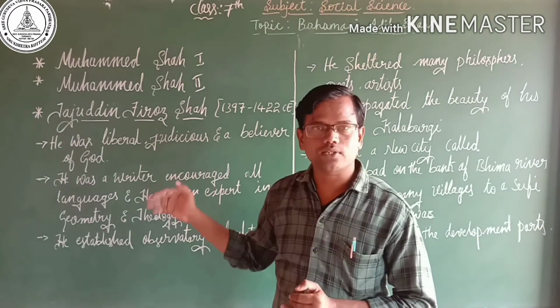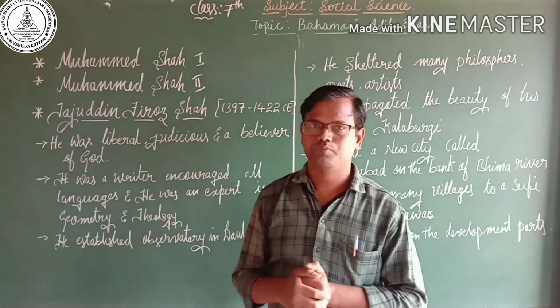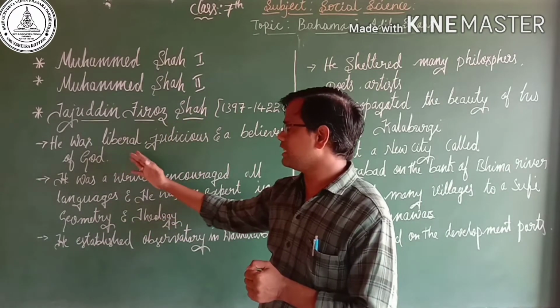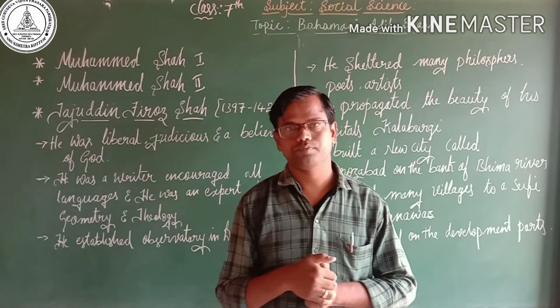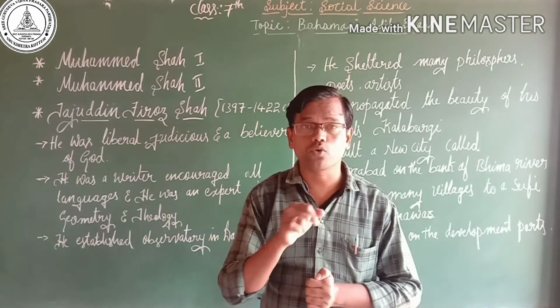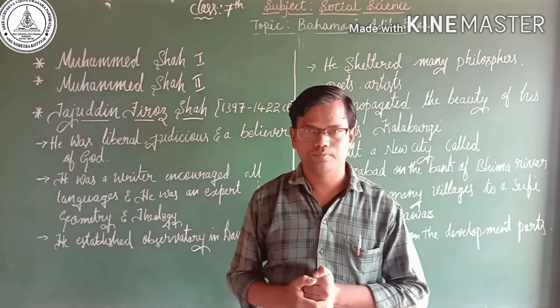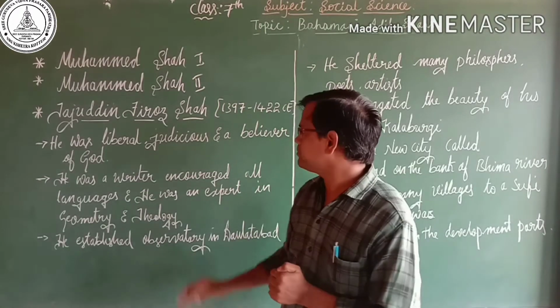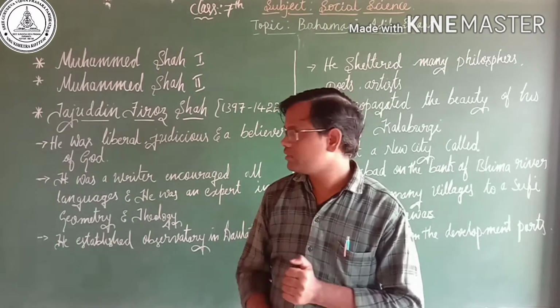So let us discuss the achievements of Firoz Shah. Firoz Shah was liberal, judicious and a believer in God. He made a copy of the Quran and edited it for his whole life, which indicates he was a believer in God.